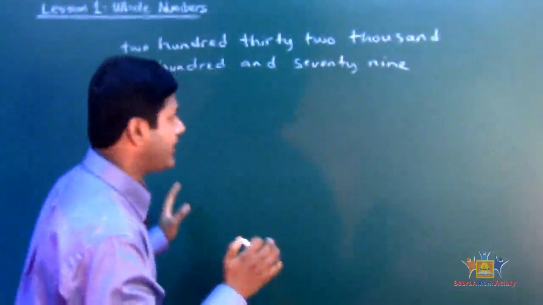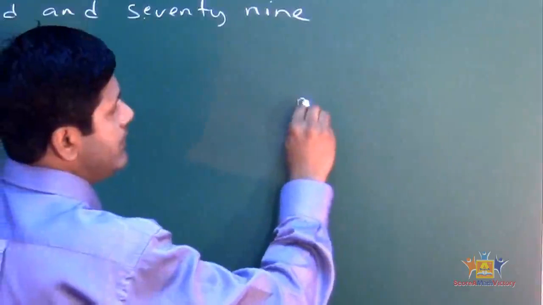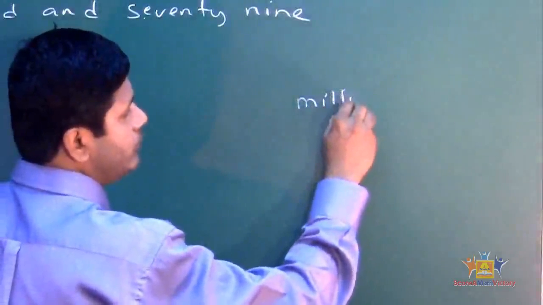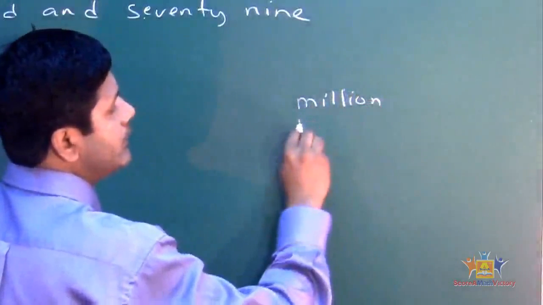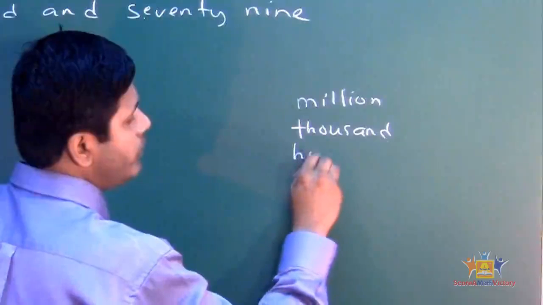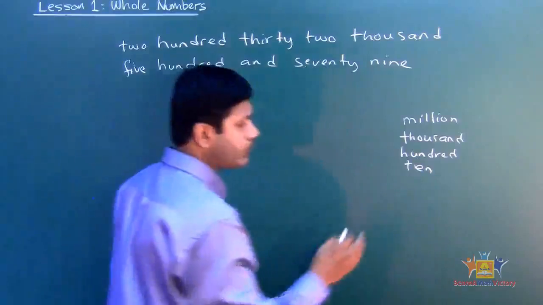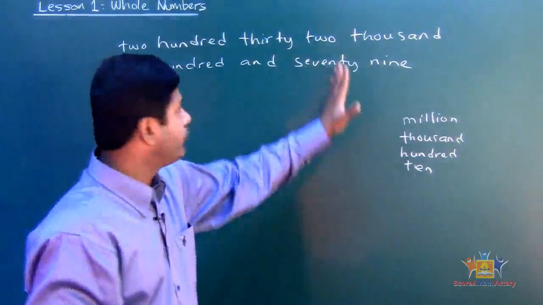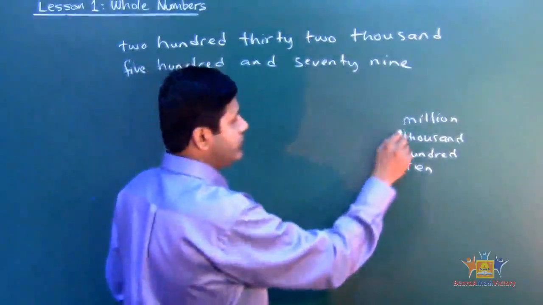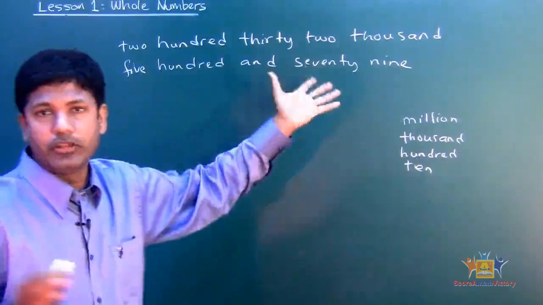Before we go to the breakdown method, I want you to understand this: the place values. Million. These are the words I want you to remember. Million, thousand, 100 and 10. Okay, there's another one called unit, but for the breakdown method, we're just going to concentrate on these 4. Now ask yourself, is there a million in this word? No, there is no million.